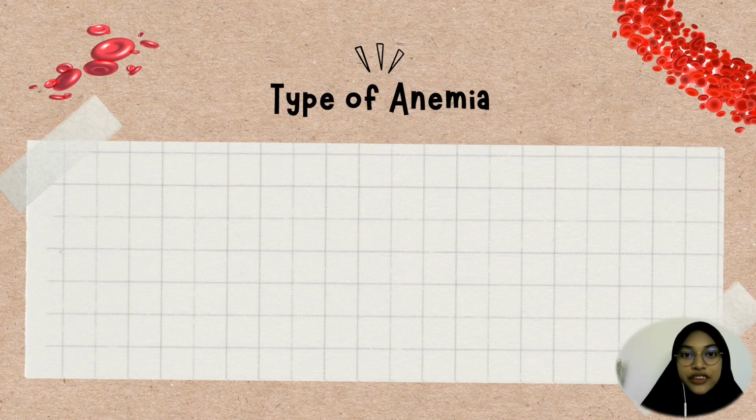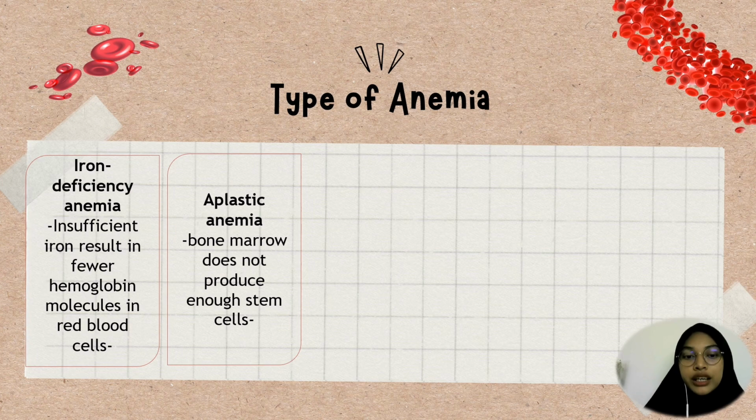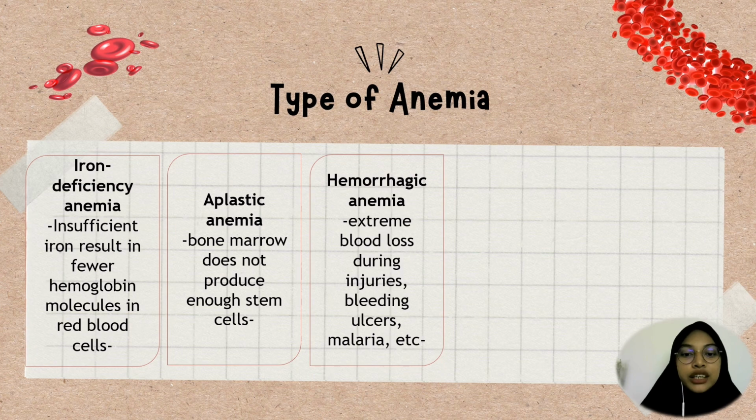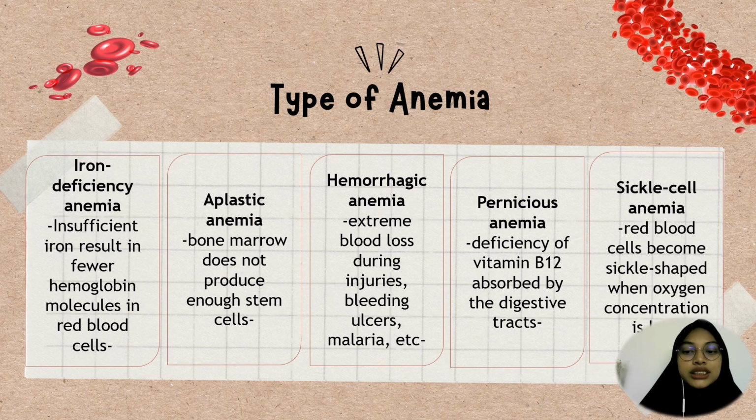Next is the types of anemia. The first one is iron deficiency anemia, where insufficient iron results in fewer hemoglobin molecules in red blood cells. The second one is aplastic anemia, where the bone marrow does not produce enough stem cells. Next is hemorrhagic anemia, the extreme blood loss during injuries, bleeding, ulcer, malaria, and so on. Next is pernicious anemia, the deficiency of vitamin B12 absorbed by the digestive tract. And the last one is sickle cell anemia, where the red blood cells become sickle-shaped when oxygen concentration is low.